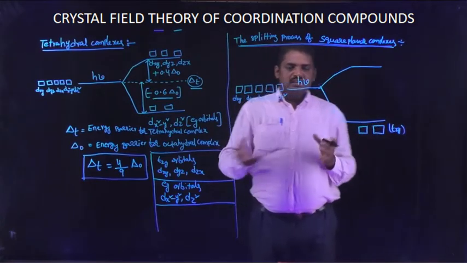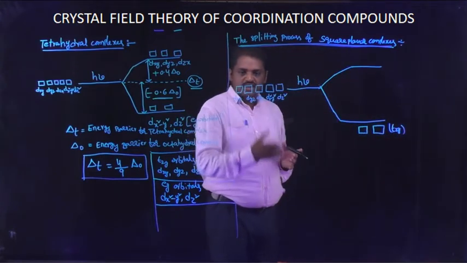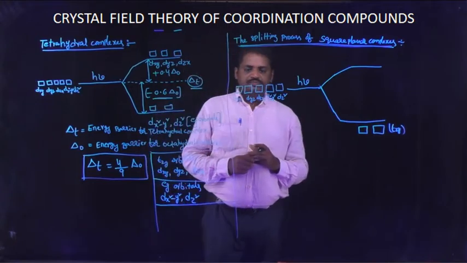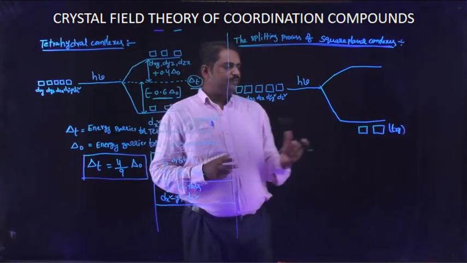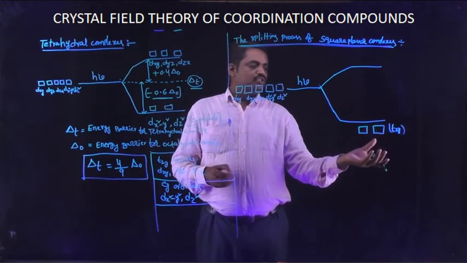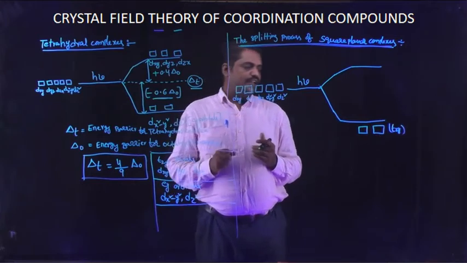Now for the T2g orbitals, the splitting process is similar to the octahedral complex, but a slight variation is there. The T2g orbitals are dxy, dyz, dzx.